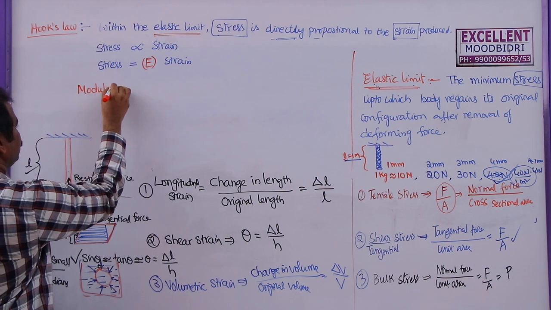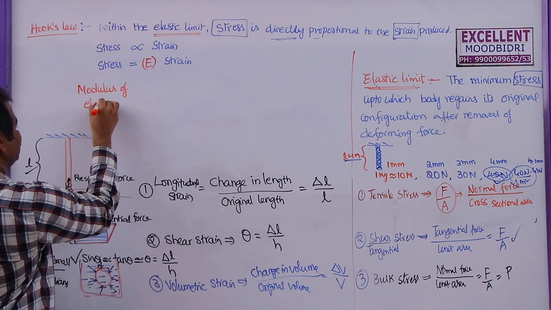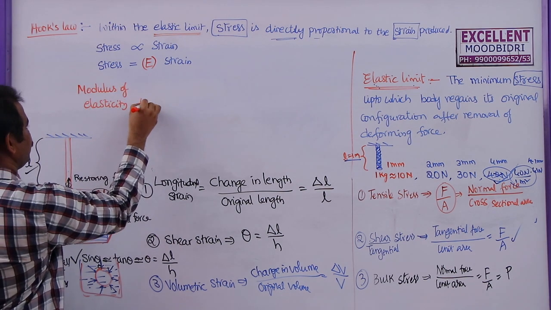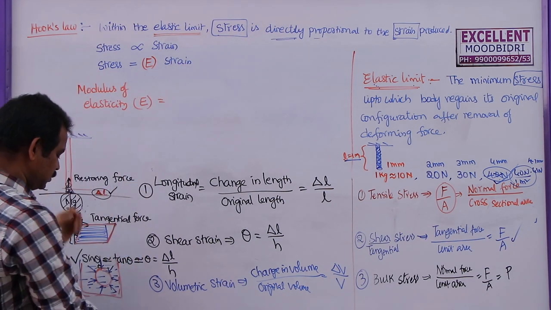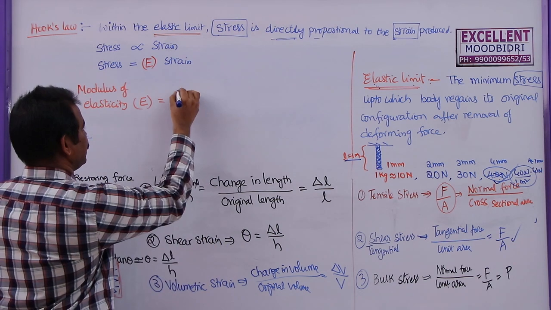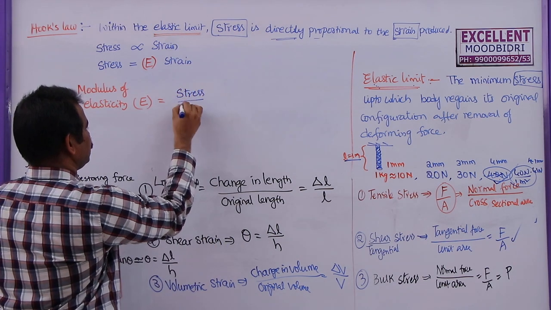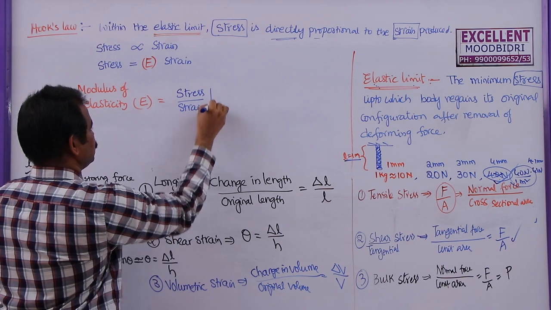So how to define the modulus of elasticity? This is given by E is equal to, how to write this E value? This is nothing but stress by strain. So I am going to write this as stress by strain produced.